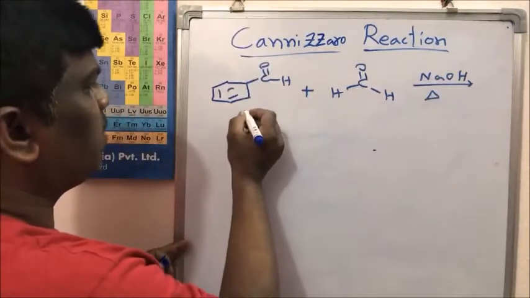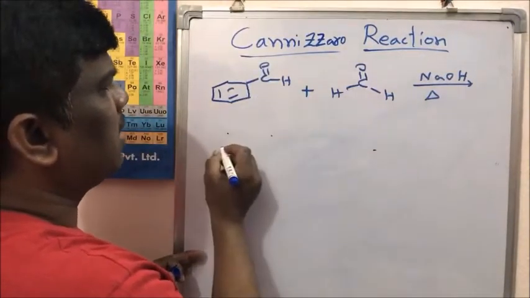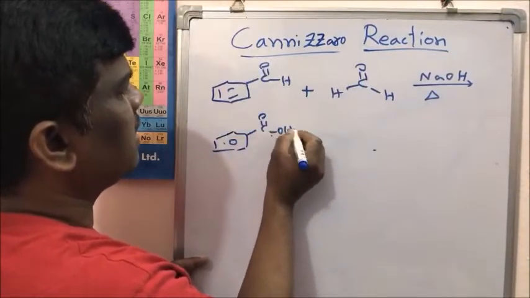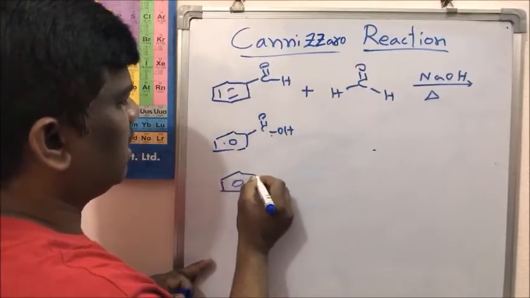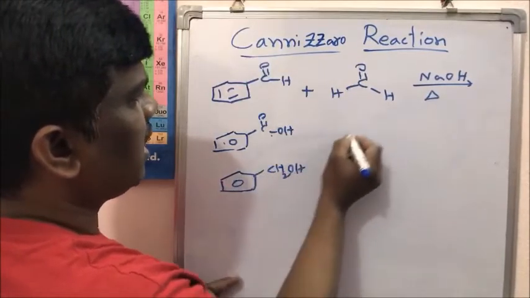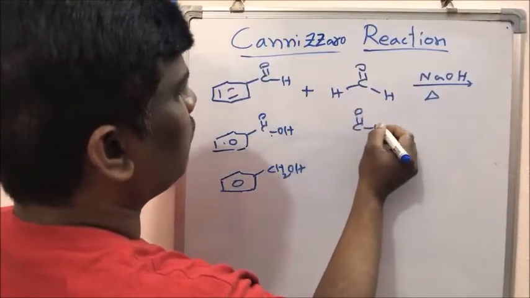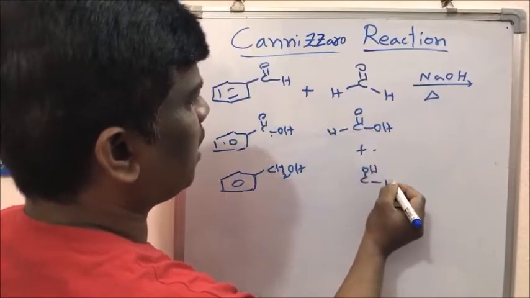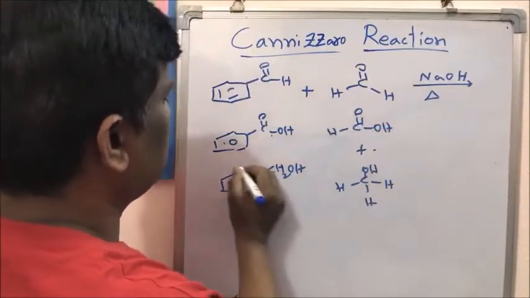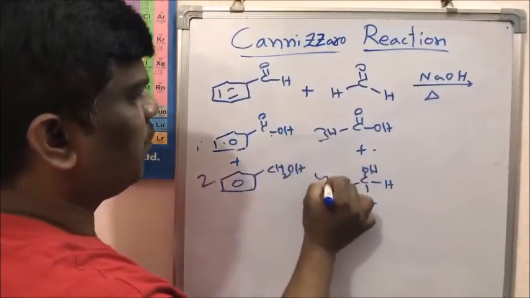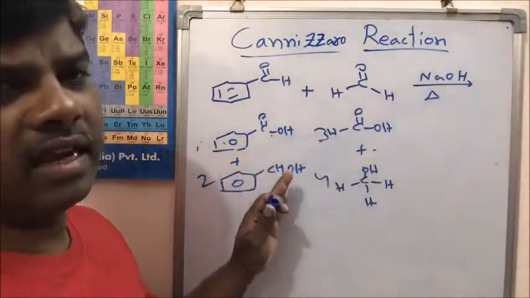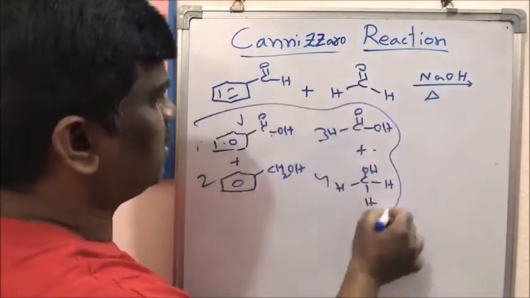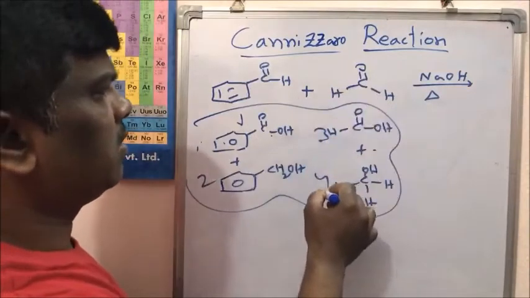Usually we expect an acid plus an alcohol from each, so you may expect the acid and the alcohol CH2OH from benzaldehyde, and formic acid and methanol from formaldehyde. So how many products am I going to get? 1, 2, 3, 4. Usually we can expect these 4 products, 2 from here and 2 from here, right friends?